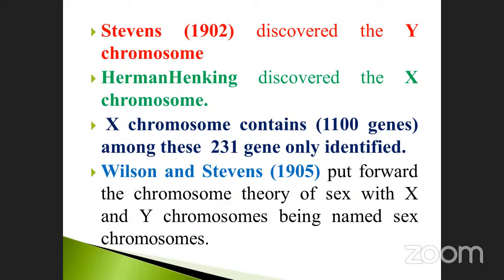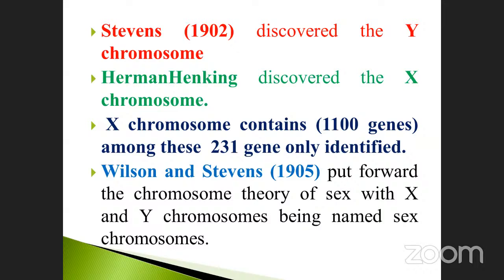So the X chromosome as well as the Y chromosome were discovered by different scientists. Note it down, my dear students. It is very, very important. Who discovered the X chromosome? Who discovered the Y chromosome? How many genes are present in it? Sometimes they may ask these questions. So here, Stevens 1902, note it down. Stevens 1902 discovered the Y chromosome. The Y is responsible for the male baby. And Hermann Henking discovered the X chromosome.